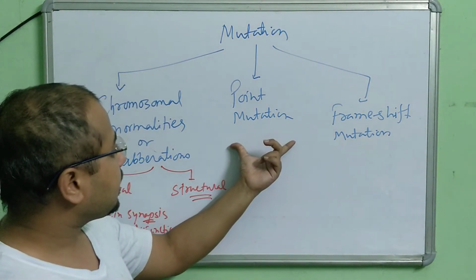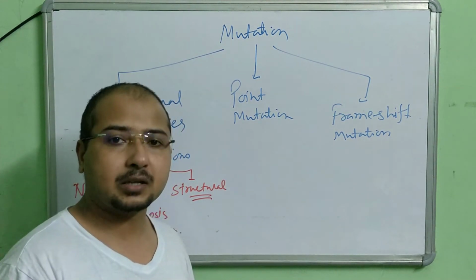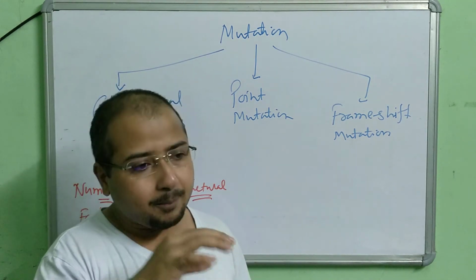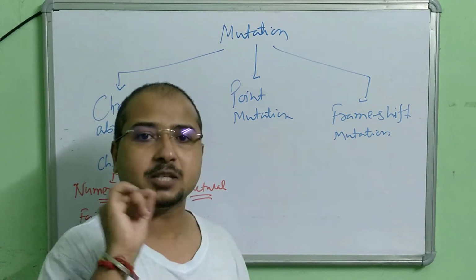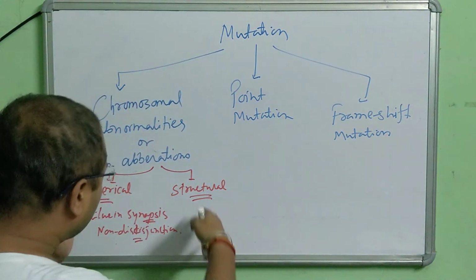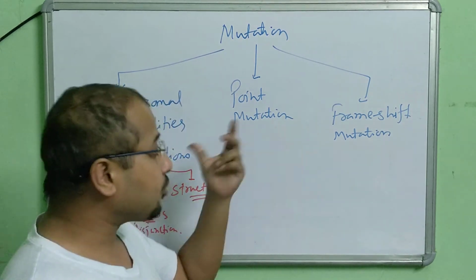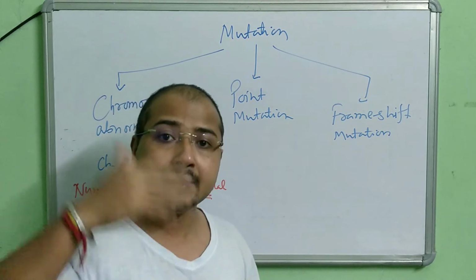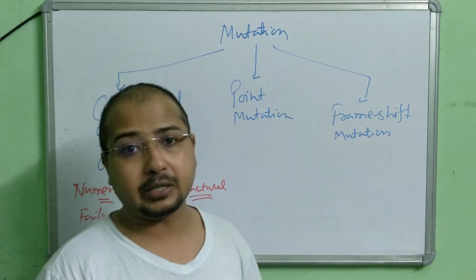Now if you look into point mutation, we are talking about a very specific change that takes place in a particular base or a base pair in the DNA. So look at this: chromosomal abnormality deals with the chromosome. When we are talking about a point mutation or a frame shift mutation, we are getting inside the chromosome, inside the DNA. Now we are talking at the level of the molecular structure of the DNA.